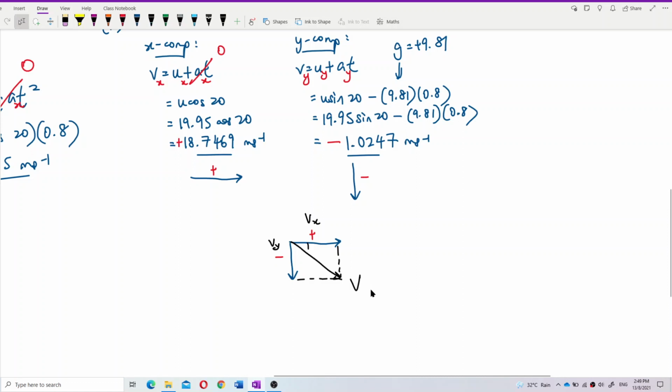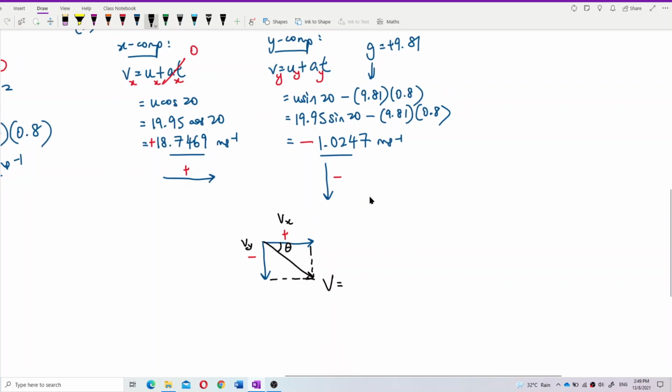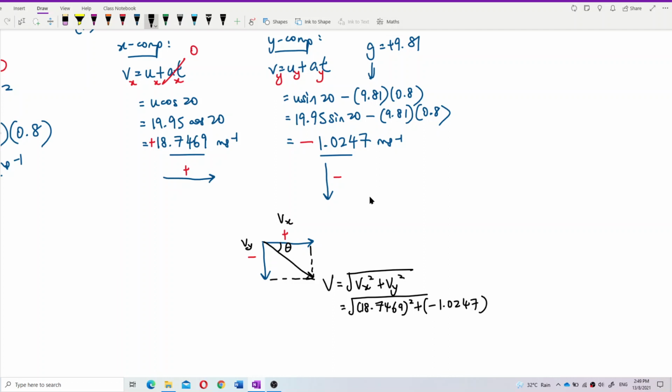We need to find angle theta. So use the Pythagoras theorem. Just take Vx squared plus Vy squared, and after that you know how to do already. So take 18.7469 squared plus the Vy, also negative, 1.0247 squared, and calculate.